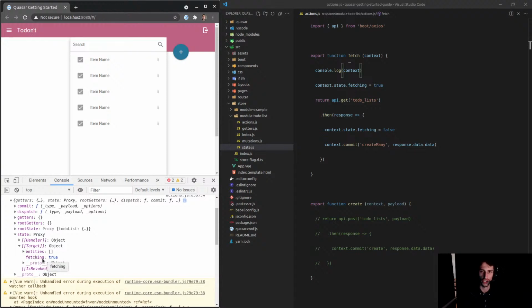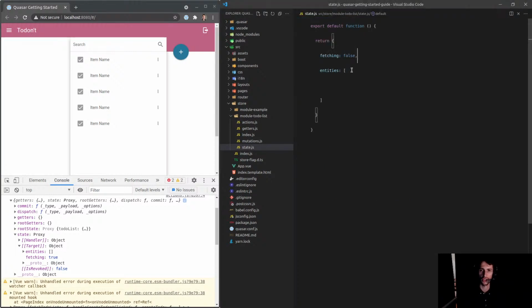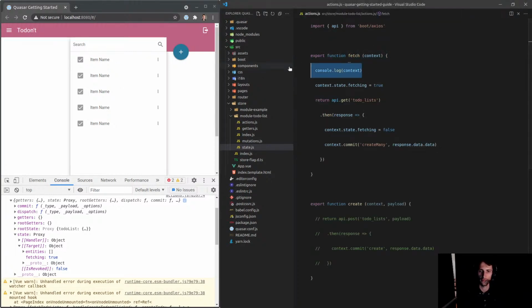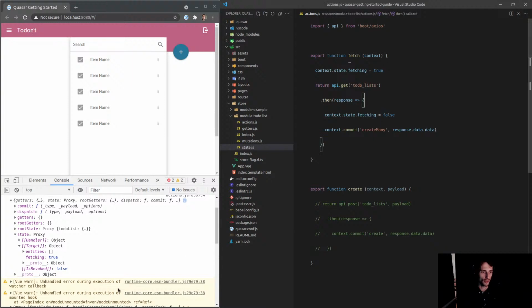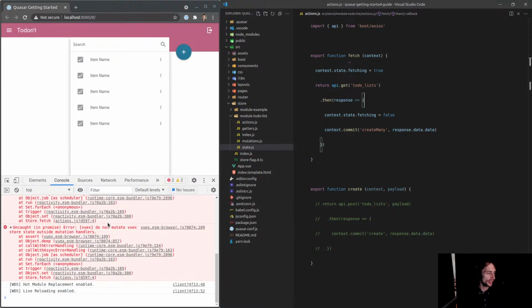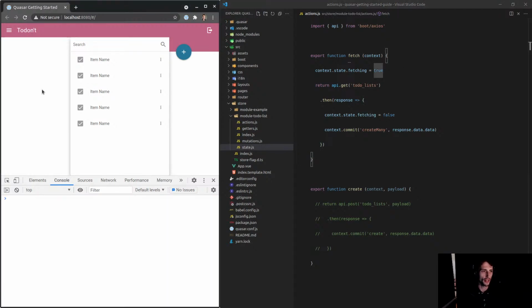We are getting fetching. And it looks like I am actually setting that to true because originally it was false. So this is currently working, but it's giving me an error. What is the "do not mutate Vuex store state outside mutation" error? Okay, so it's basically saying yes, you do need to do this in a mutation. All right, fine, I'll do it in a mutation.